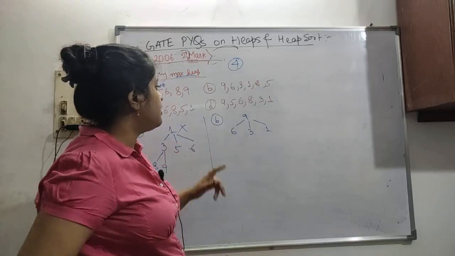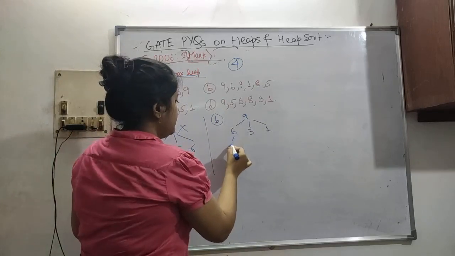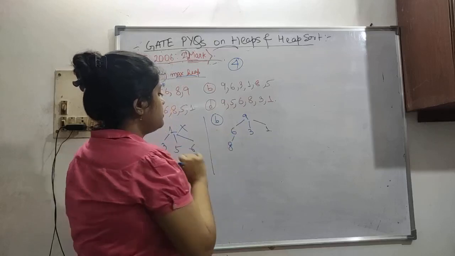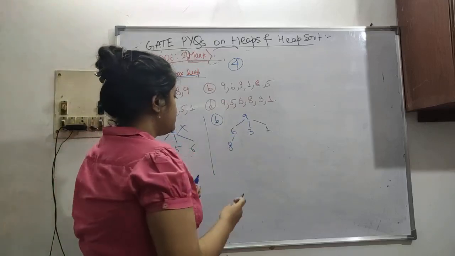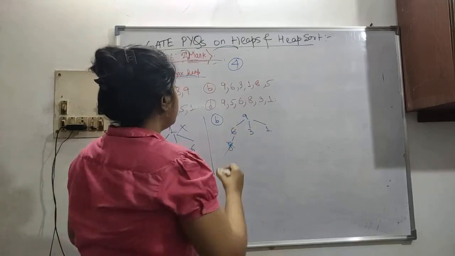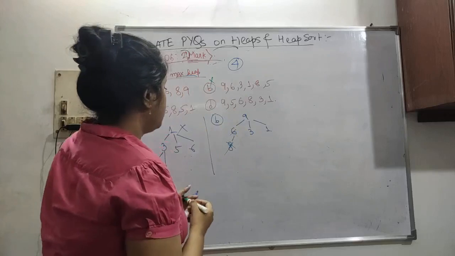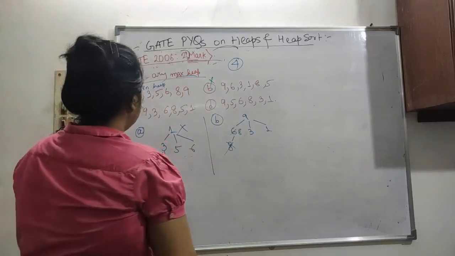Then B: 9, 6, 3, then 1. All these children are less than 9. Then 8. Okay, 8 is not less than 6. So this is false. So it is wrong basically. You could have checked more here, but it is wrong.